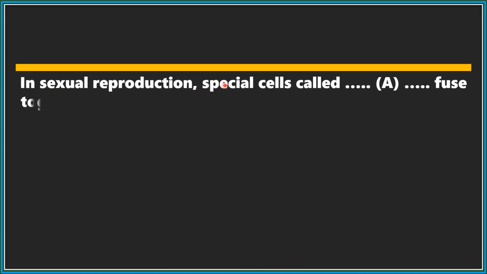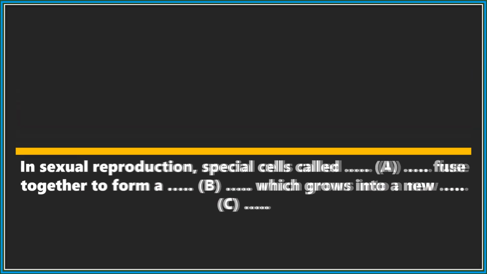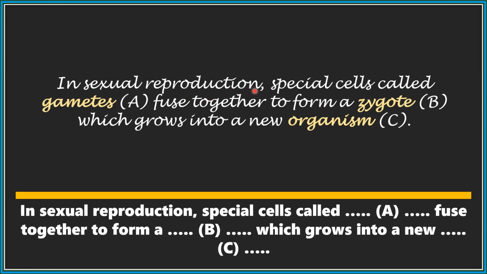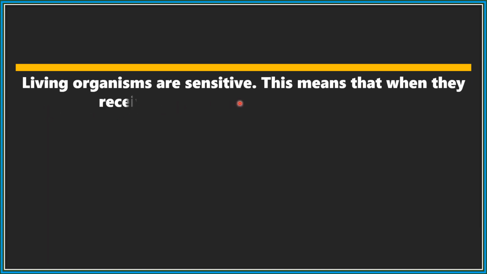In sexual reproduction, special cells called gametes fuse together to form a zygote, which grows into a new organism. Living organisms are sensitive.